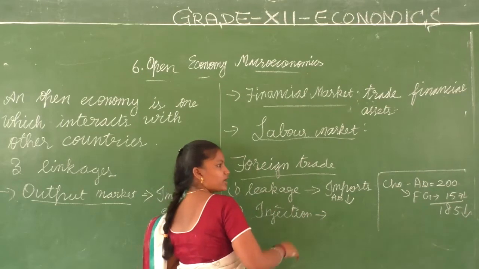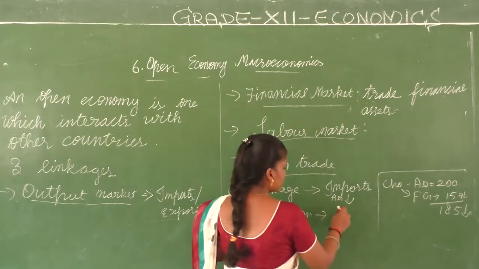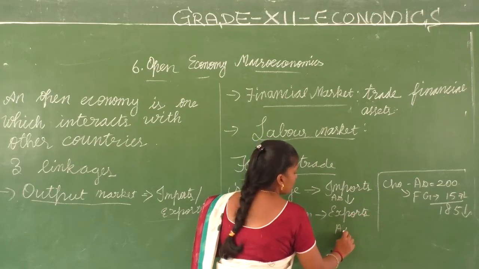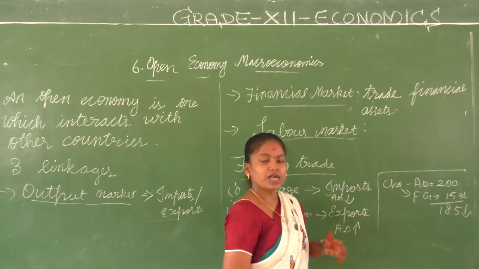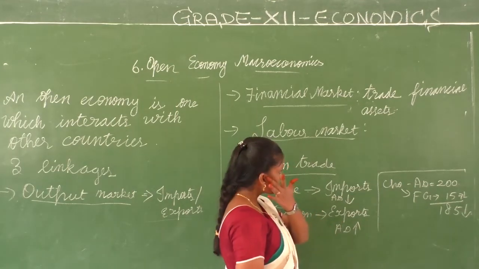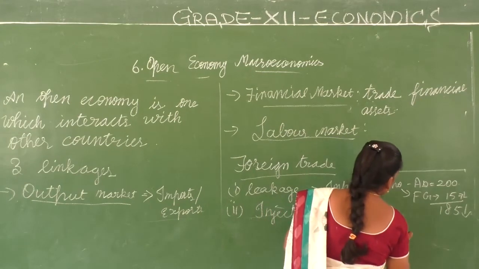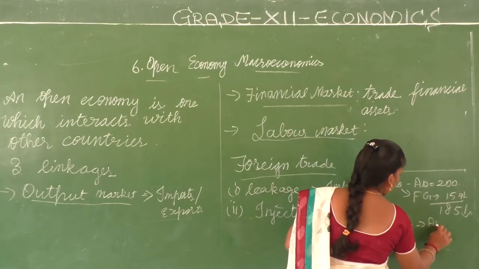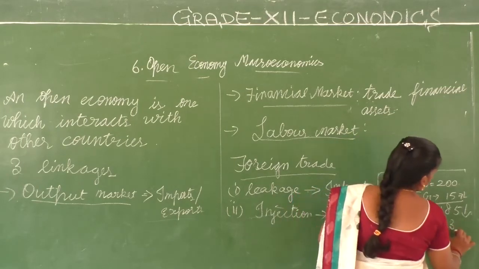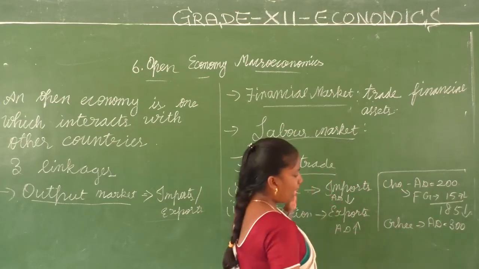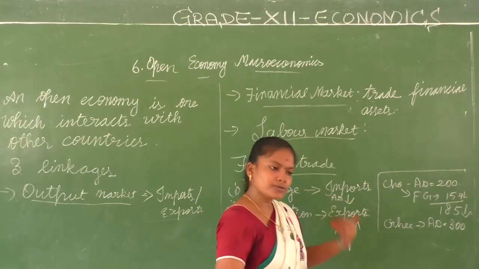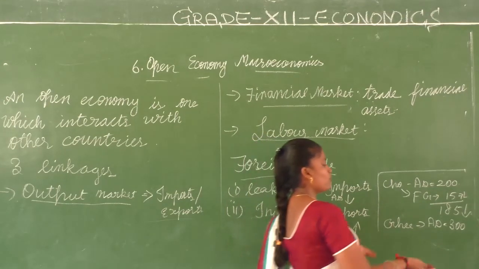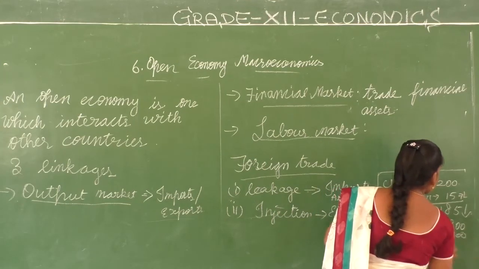But what is injection? When we export our goods and there is a good market for us in the foreign country, then our aggregate demand moves up. Take for example ghee. In India we have an aggregate demand of 300 units. We are exporting, and there we have a good demand for 100 more units.